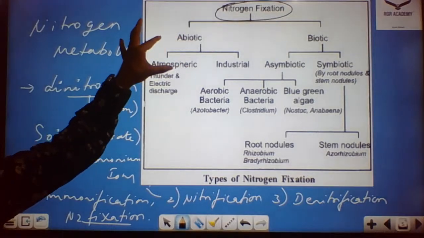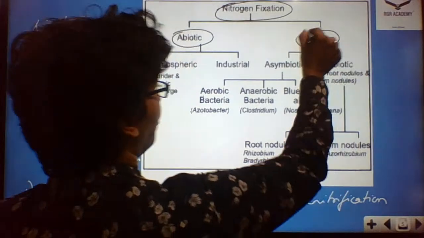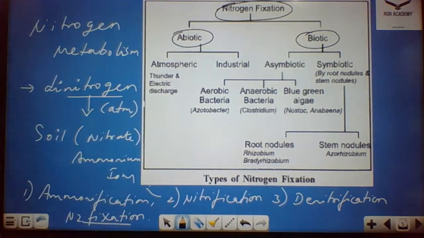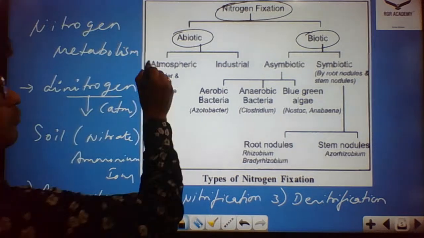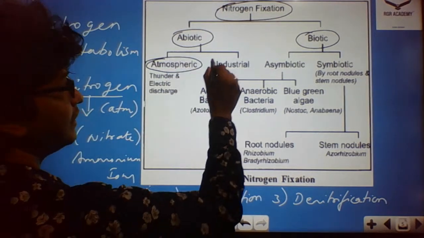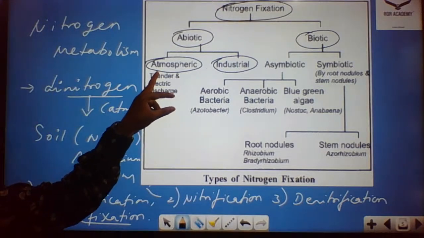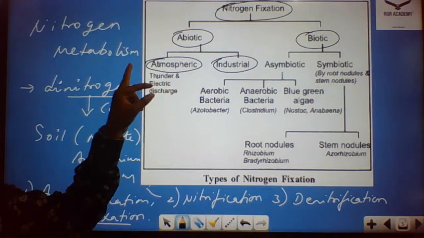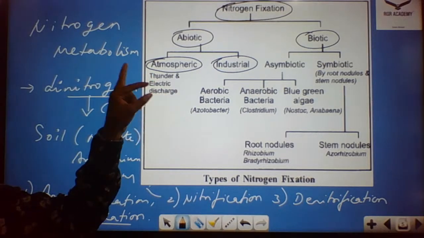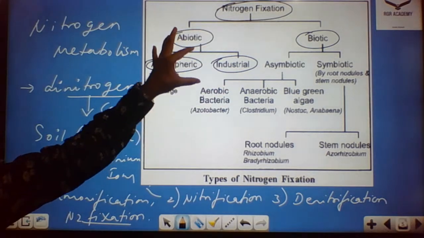Nitrogen fixation is usually of two types: one is abiotic and the other is biotic. Coming to the abiotic forms, we have atmospheric fixation of nitrogen and industrial nitrogen fixation. In atmospheric fixation, we have thunder and electric discharges, which require high temperature and high energy. And there is the industrial mode of fixing nitrogen.